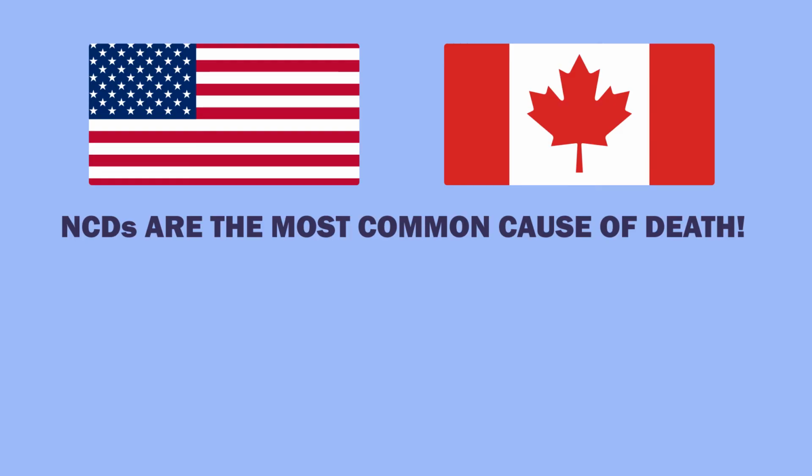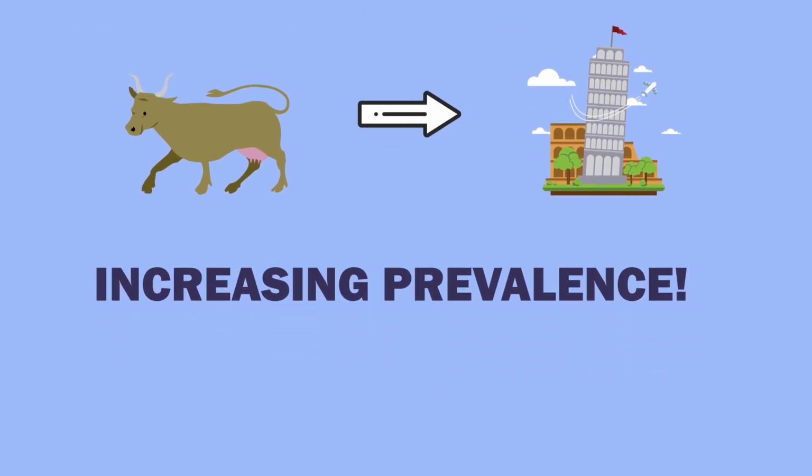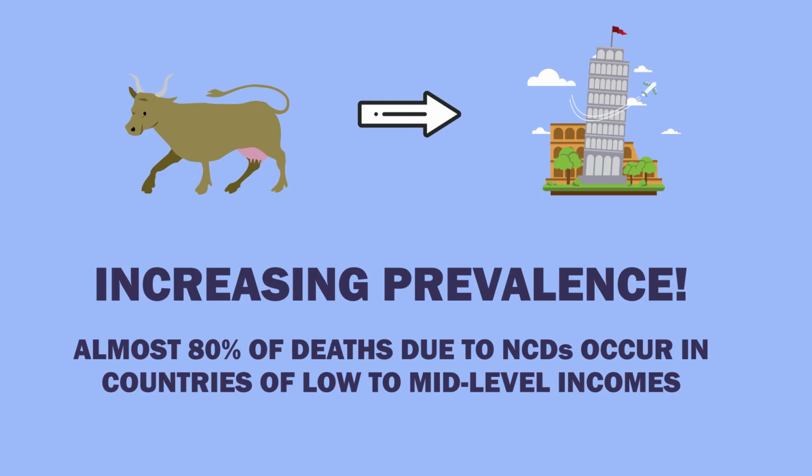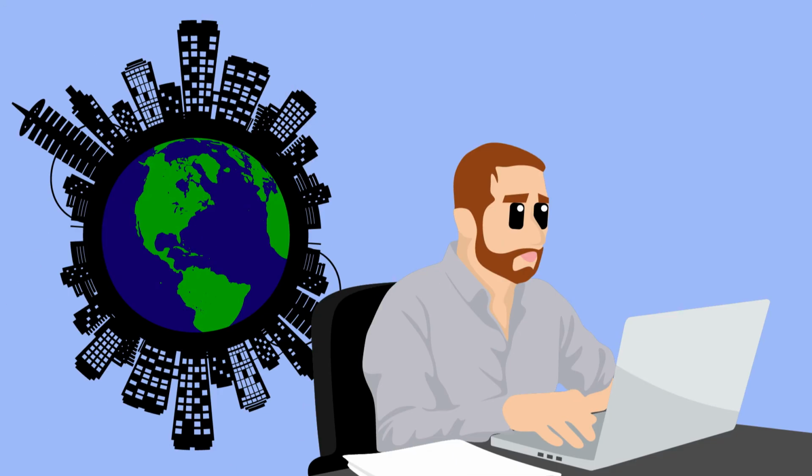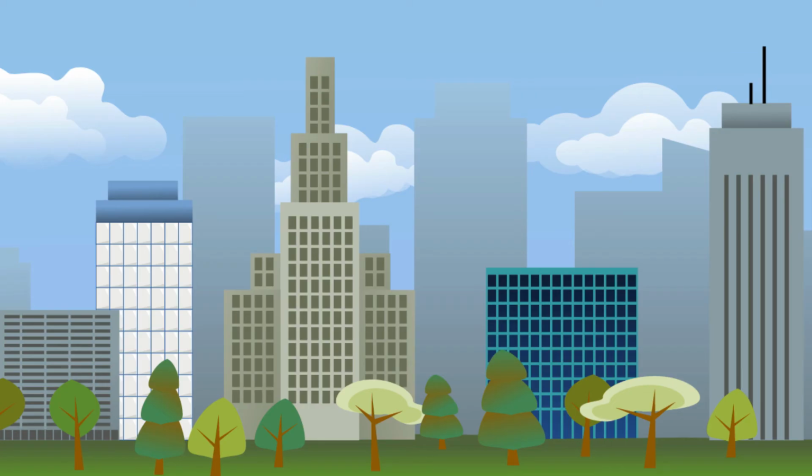In developed countries such as the USA and Canada, NCDs are the most common cause of death, and countries around the world that are shifting from agrarian to post-industrial societies are witnessing increasing prevalence of these disorders. Curiously, almost 80% of deaths due to NCDs occur in countries of low to mid-level incomes. Perhaps this is a result of increasingly sedentary lifestyles and rapid urbanization. More than half of the world's population lives in cities, and this number is increasing.